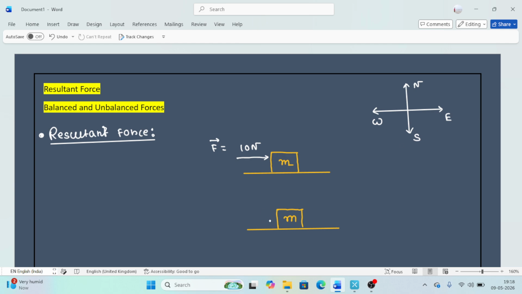In this situation, your two friends, because they are weak, not powerful, each act with force F1 and F2, which are 5 Newton each.